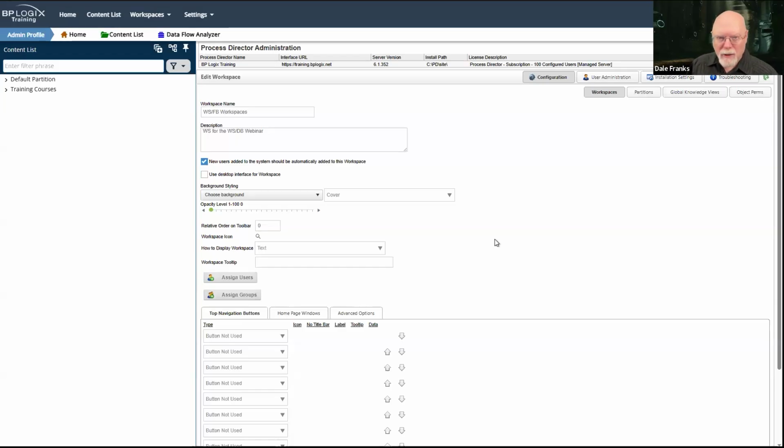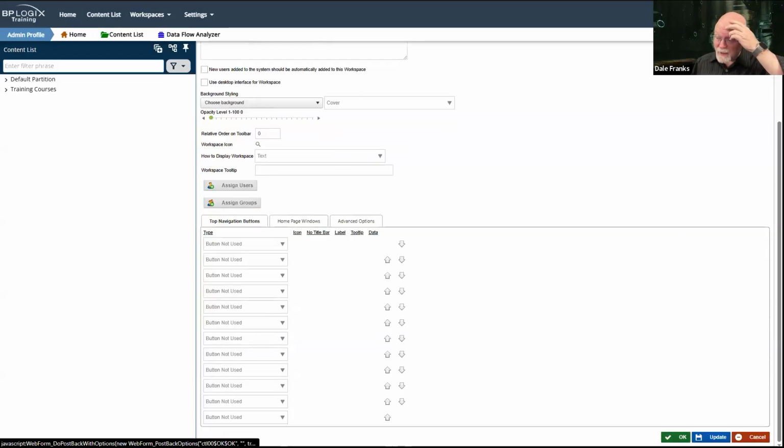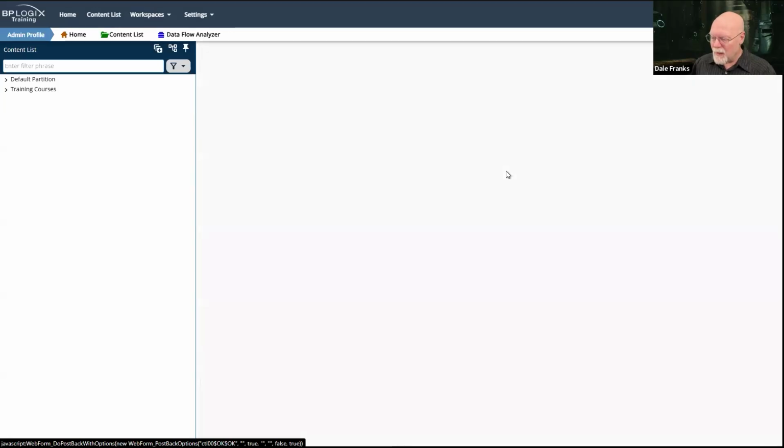All of the other workspaces can be optional, but you want to ensure that whenever you create a new user, they have a home whenever they log into Process Director. I'm going to go ahead and uncheck it here because I do, in fact, already have that workspace. It is called User Profile. And by the way, whenever you first install Process Director, I suppose I should save and close this workspace and go there and show you that.